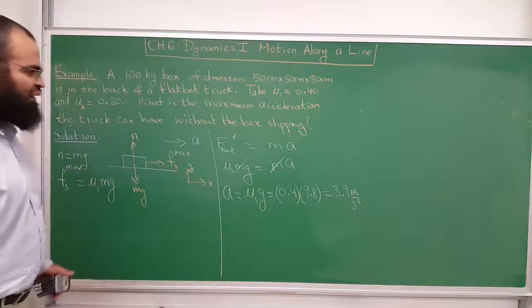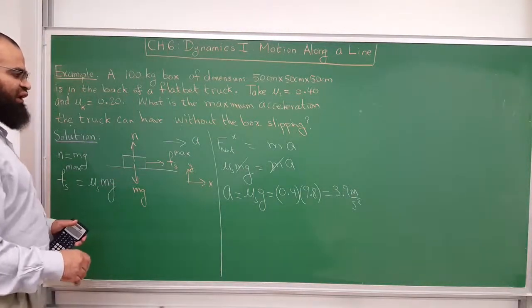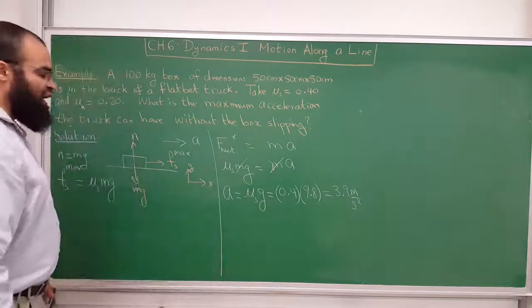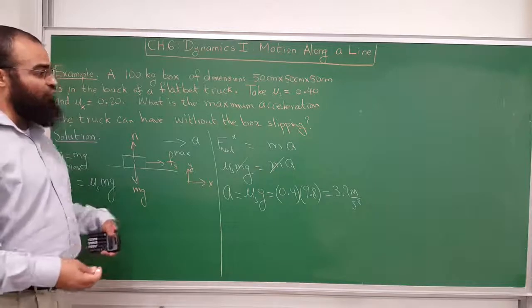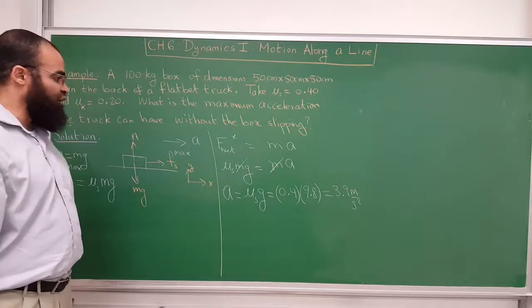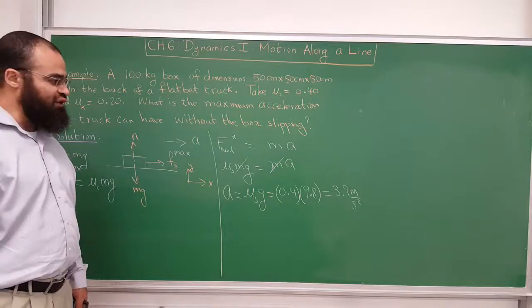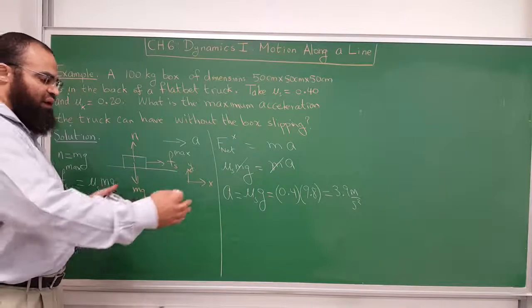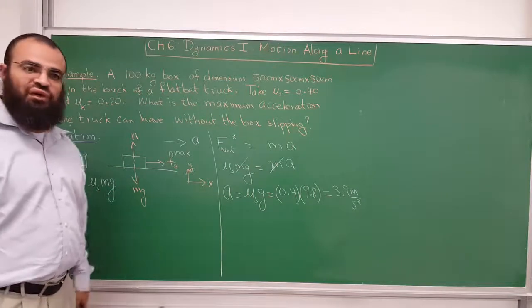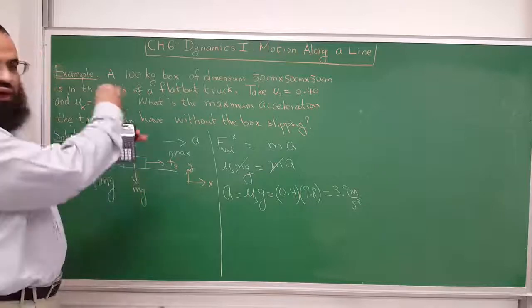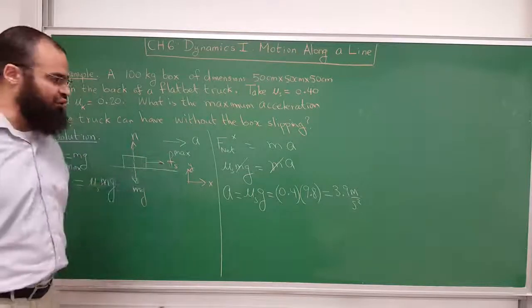So if the truck accelerates at 3.9 meters per second squared, friction is able to give you that kind of acceleration. If the truck accelerates at, let's say, 4 meters per second squared, then the force of static friction is not able to keep up with it. It's only able to give you 3.9. And so beyond that, the box will start to slip and maybe fall off the truck if it's not secured or whatever.